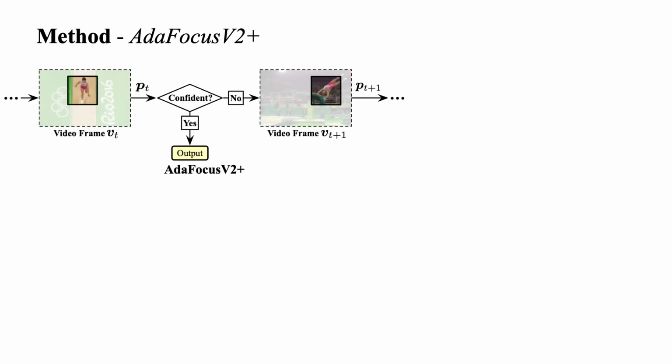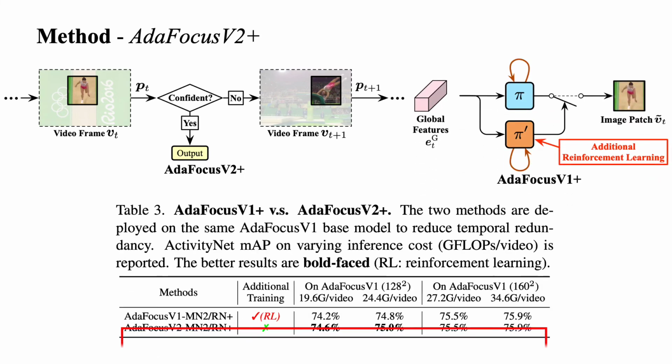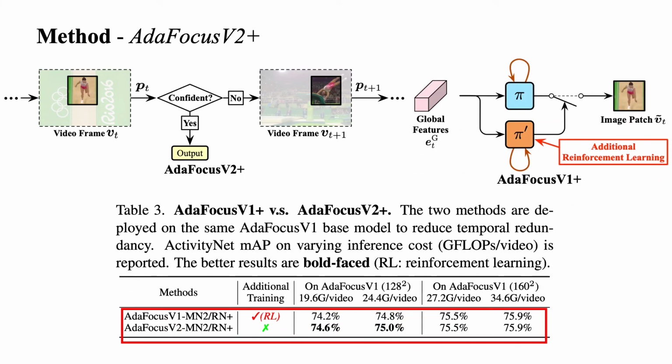An advantage of AdaFocus is that it can be augmented by simultaneously reducing the spatial and temporal redundancy. We achieve this by performing early exit for some easier videos, which can be correctly recognized with a subset of frames rather than all. Our approach does not need additional reinforcement learning, but achieves competitive performance.